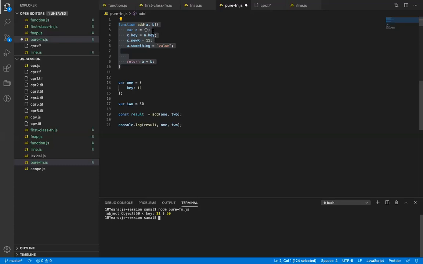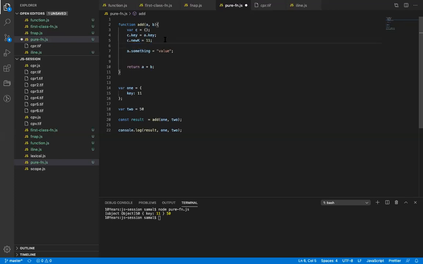Objects are passed by reference, right? Yes. So when I modify this a, where am I modifying it? Which object will I be modifying? I'm updating, basically touching a parameter which is outside of the function, right? The object is outside of add.